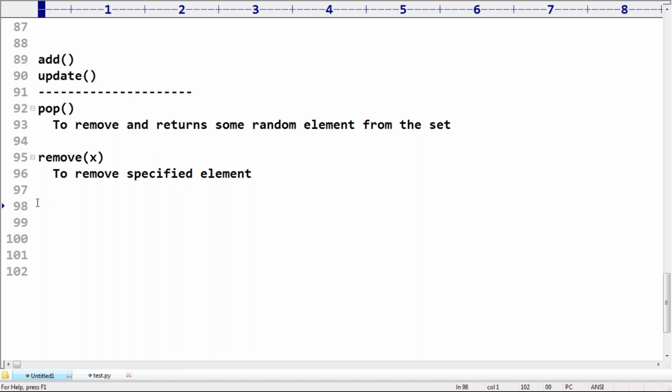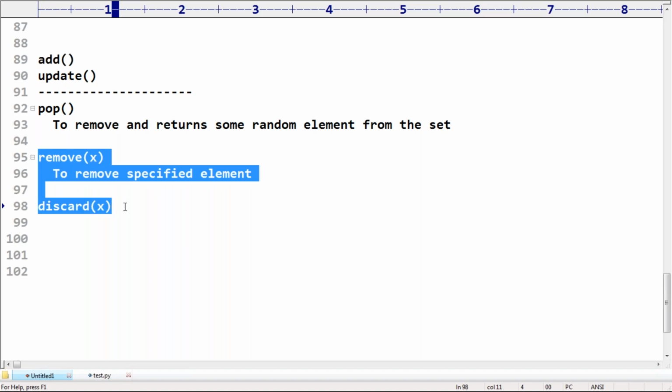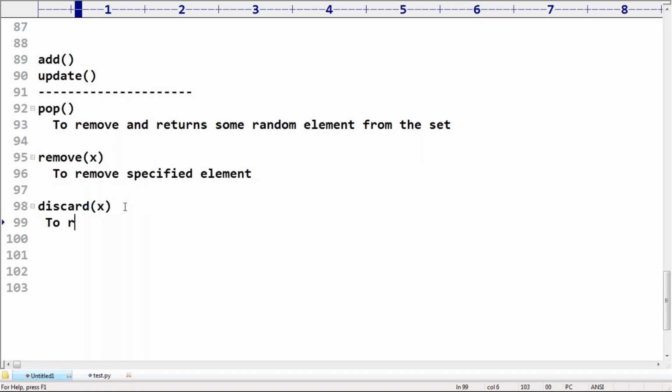Next, the third method, discard of X. What is the meaning of this discard of X, sir? How to check whether an element is present or not? The in operator, Virendra Kumar. Membership operator. In operator. Okay. Discard of X. Sir, what is the difference between remove of X and discard of X? Small difference. Both are the same, sir. To remove the specified element. This one also removes the specified element.